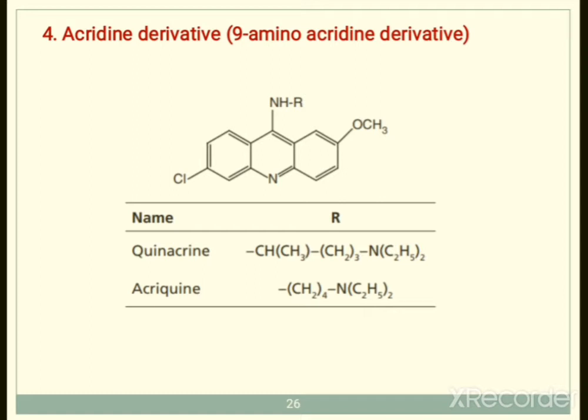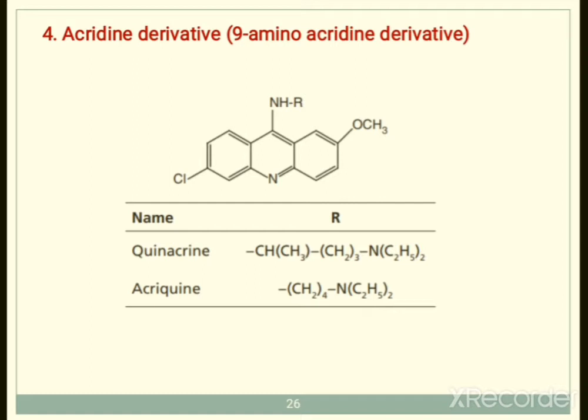Examples from this class are quinacrine and acriquine. At the R position there is a substitution. In the case of quinacrine, CH3 CH (CH2)3 N(C2H5)2 is substituted; that is quinacrine. The next structure is acriquine, which has (CH2)4 N(C2H5)2.